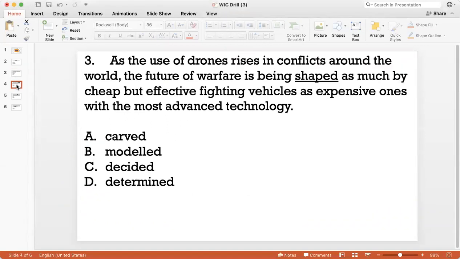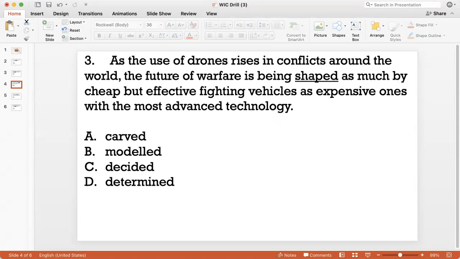Question 3. As the use of drones rises in conflicts around the world, the future of warfare is being shaped as much by cheap but effective fighting vehicles as expensive ones with the most advanced technology. So what is the sentence saying? The sentence is speaking about the use of drones in conflicts today, and that is shaping the future of warfare. You don't really need advanced technology anymore, but just the use of cheap and effective fighting vehicles like drones can dramatically alter the outcome of a conflict, right?